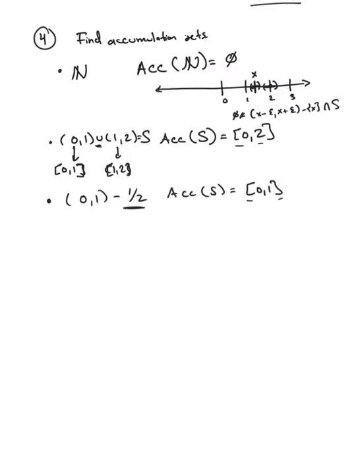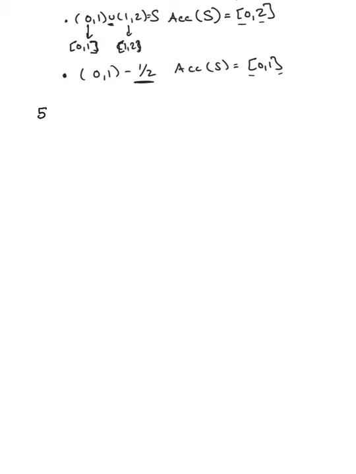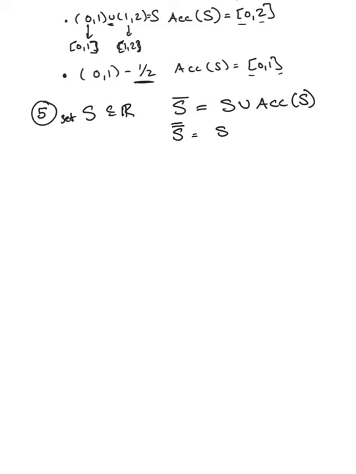Okay, so let me do part 5, where we had a set S, a subset of the real numbers, and we took S bar to be S union the accumulation points of S. Then we had S double bar, which is just S bar union the accumulation points of S bar.